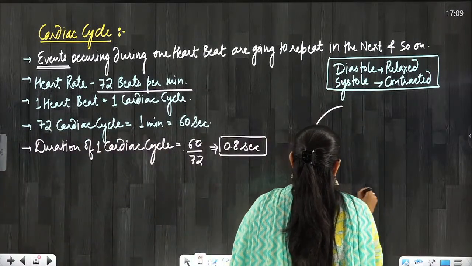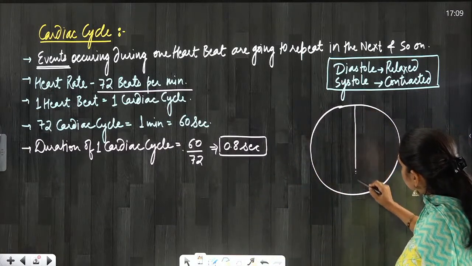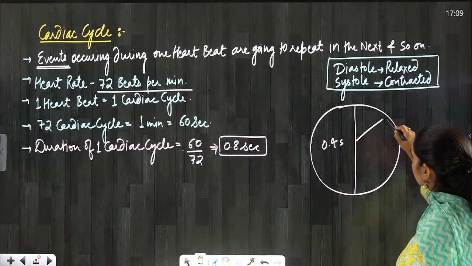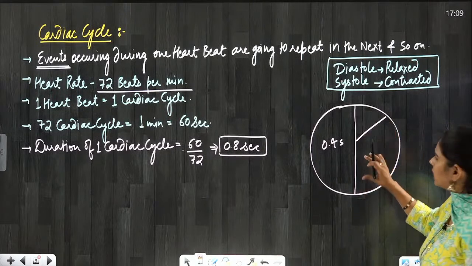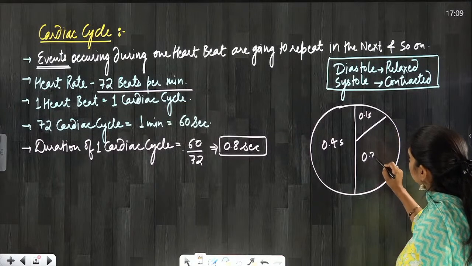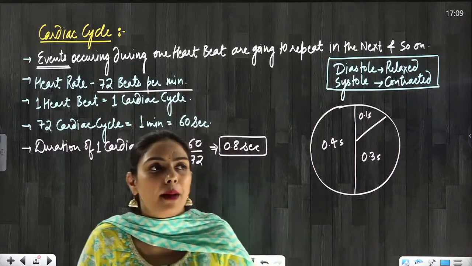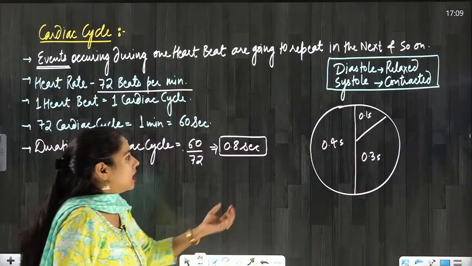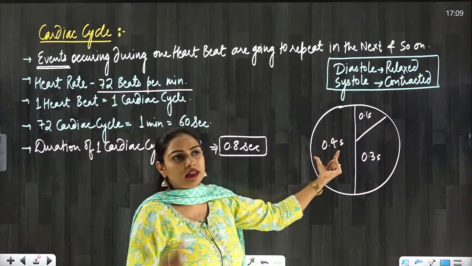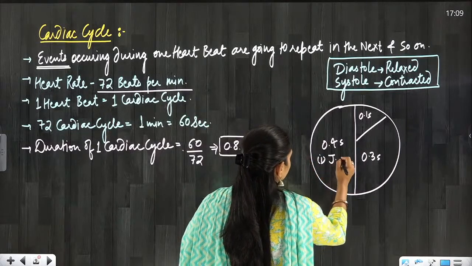Let me now draw this as the cardiac cycle. If I take a half, this will be 0.4 second, and then the rest will be 0.4 second. Here again I am dividing it into 0.1 second and 0.3 second. We will be mainly talking about 3 events which are happening in the cardiac cycle. The first event, occurring for 0.4 second, is joint diastole.